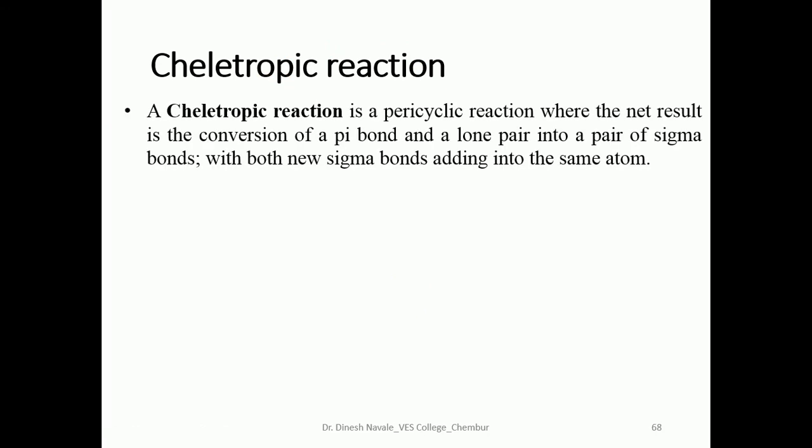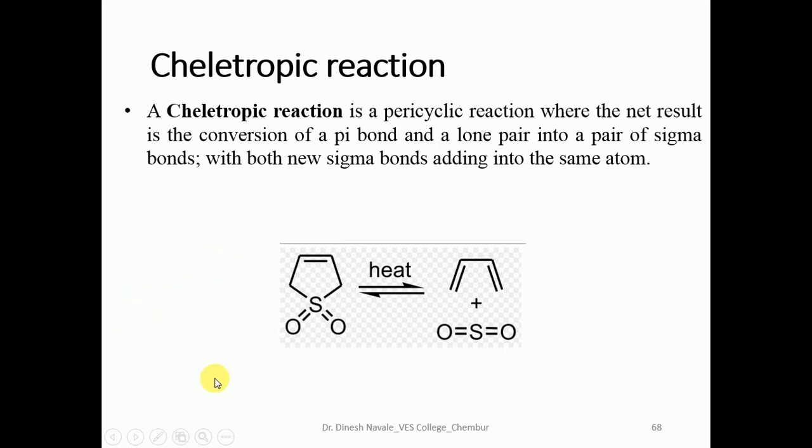So what is the cheletropic reaction? A cheletropic reaction is a pericyclic reaction where the net result is the conversion of pi bonds and a lone pair into a pair of sigma bonds, with both new sigma bonds adding to the same atom. So we have an example of the cheletropic reaction where these reactions are what? Reversible reactions. If you observe this sulfoxide molecule, on reaction it will give the breaking of this carbon-sulfur bond as well as this carbon-sulfur bond, with loss of sulfur dioxide, and will give the formation of the